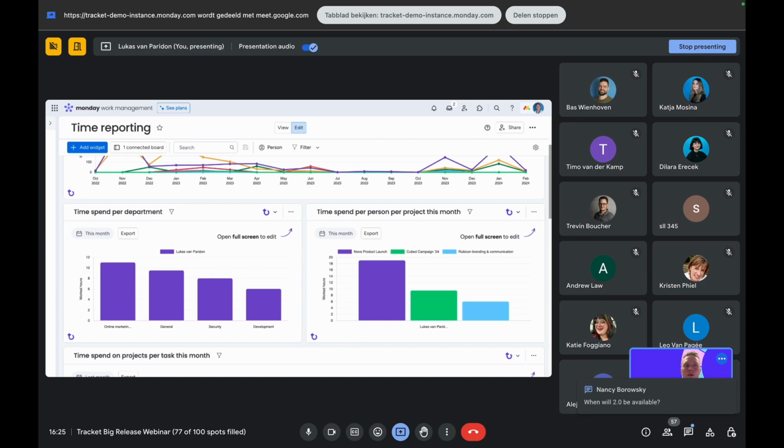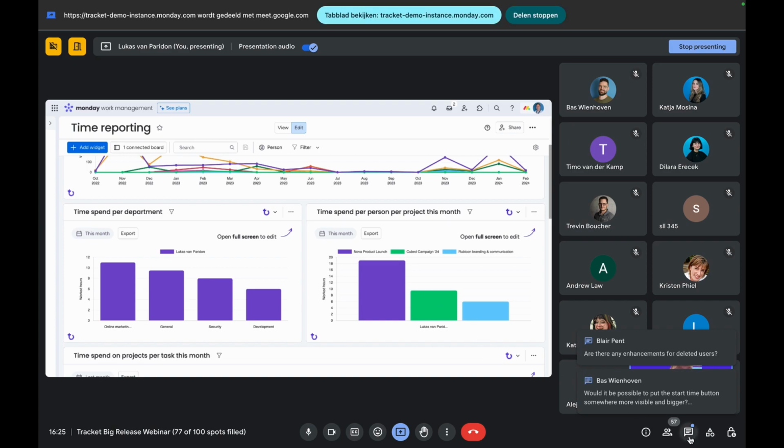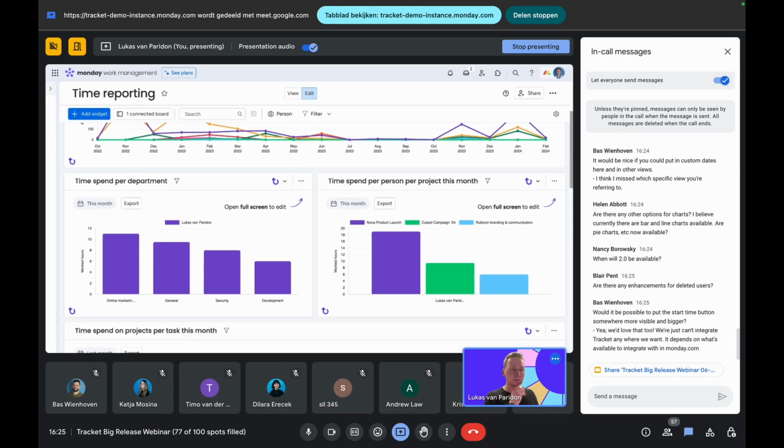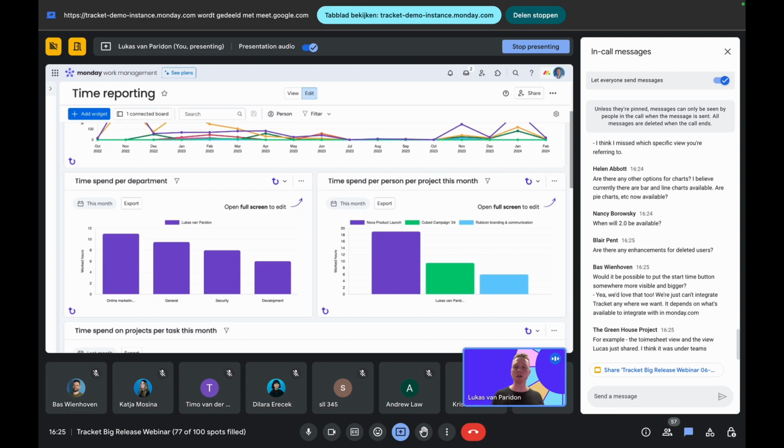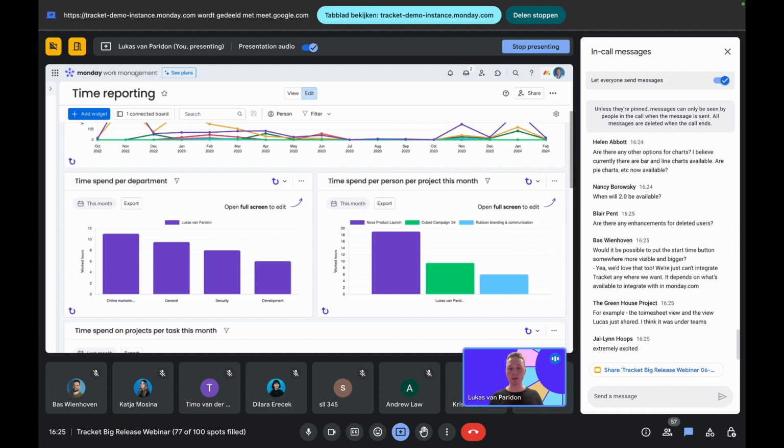And yes, we'd love to hear your feedback. So if you have already experienced the app, I see a question about when the new features are available. This is all available already when you are paying through Monday.com's payment system.